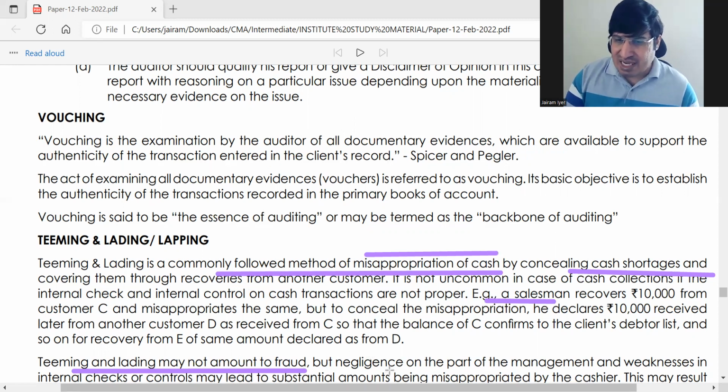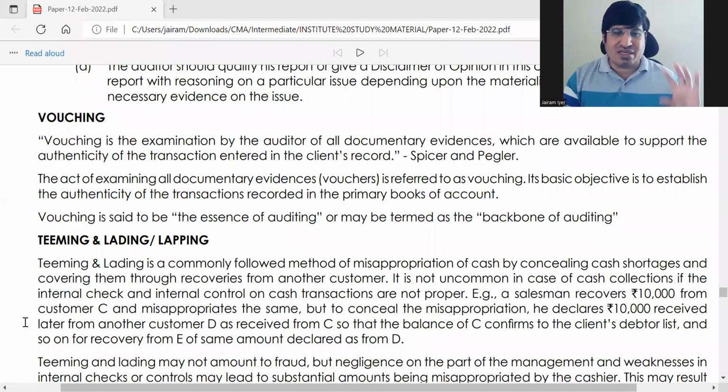But negligence, it means management is negligent, and internal checks are not good, which is why it is being misappropriated by the cashier or the person receiving the money. That is teaming and lading. You can write it in your own words. Okay?